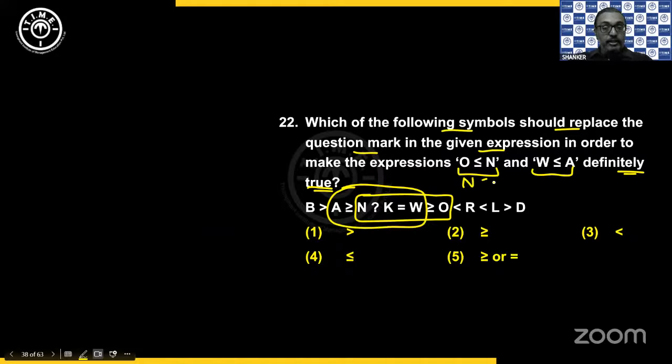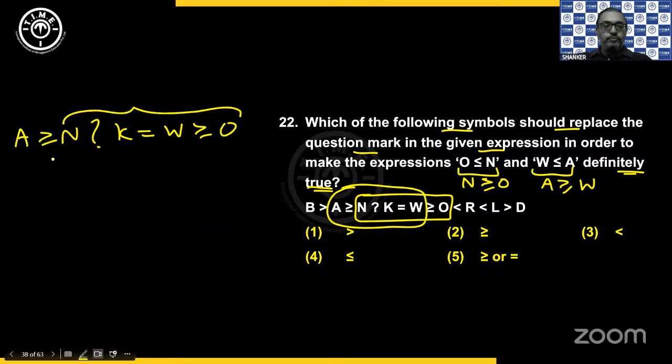N greater than or equals O I want, and A greater than or equals W I want. So such a kind of inequalities I have to consider for N to O and for A to W.